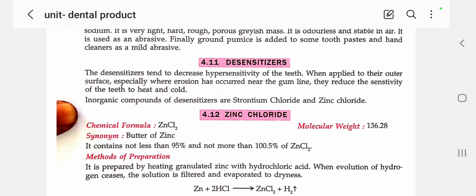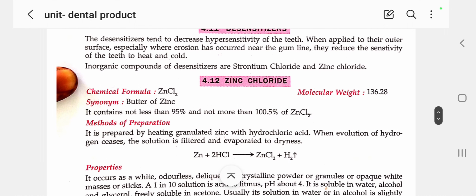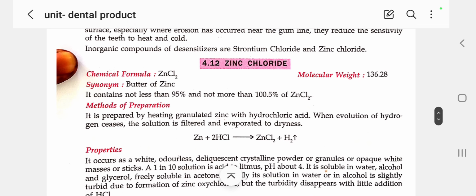The inorganic compounds used as desensitizers are especially strontium chloride and zinc chloride. These two chlorides, in the form of strontium or zinc, play a major role and act as desensitizers. Now let's see one by one.